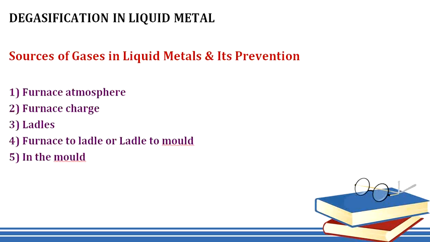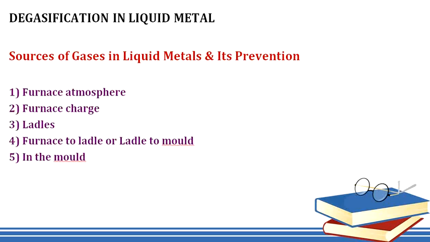sources. Now, these gases dissolve in the molten metal as hydrogen, carbon, or oxygen, etc., and not as molecules of hydrogen, carbon dioxide. On solidification, the elements may recombine to form molecular gases, and in doing so form gas holes like blowholes, pinholes, etc. Since it is not possible to completely prevent the absorption of gases in the melt, it is required to remove the dissolved gases, and the process adopted is known as degasification.